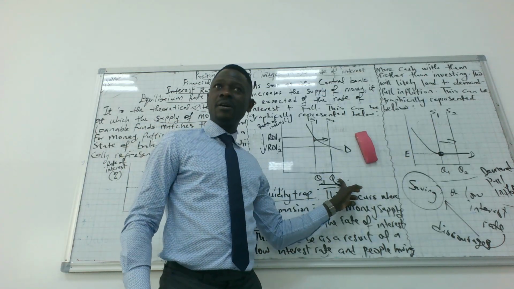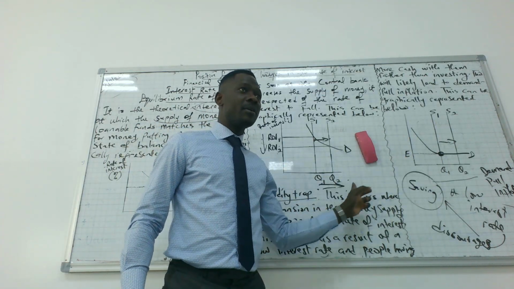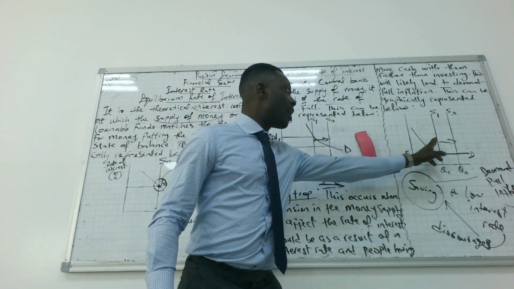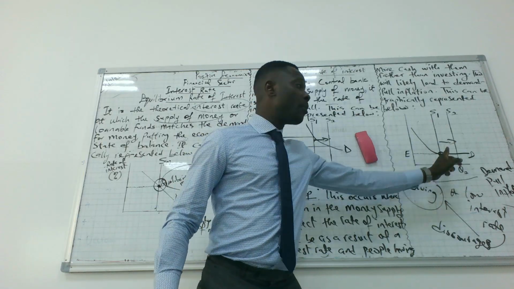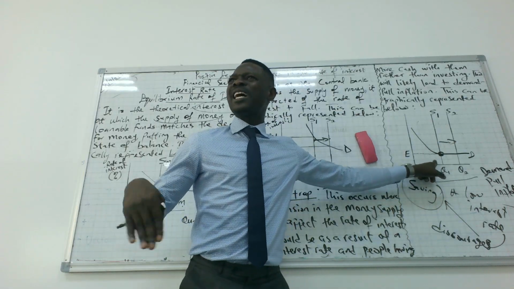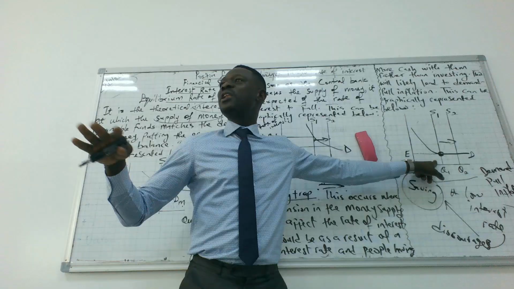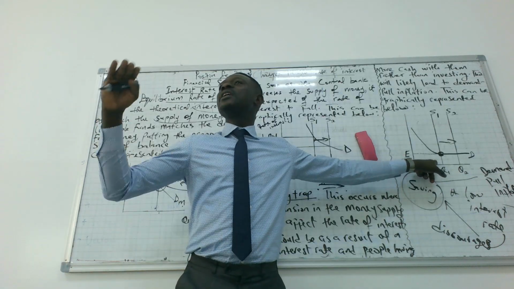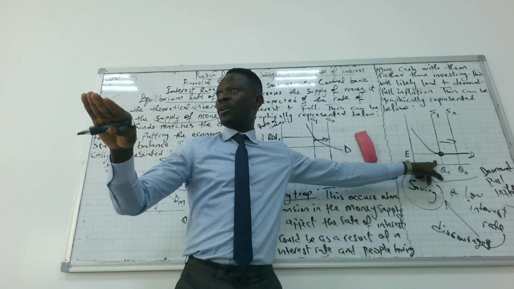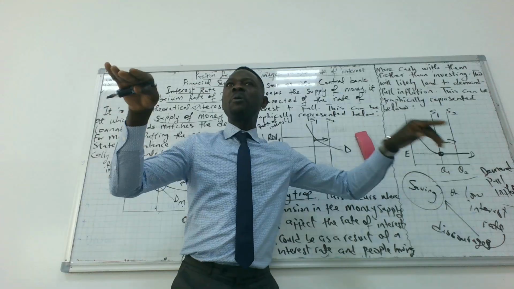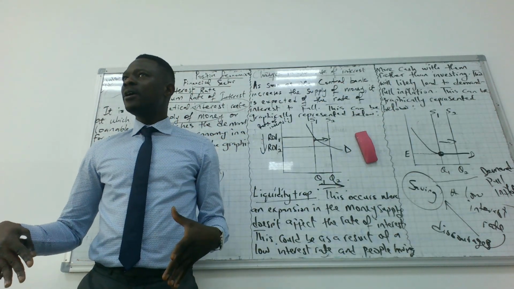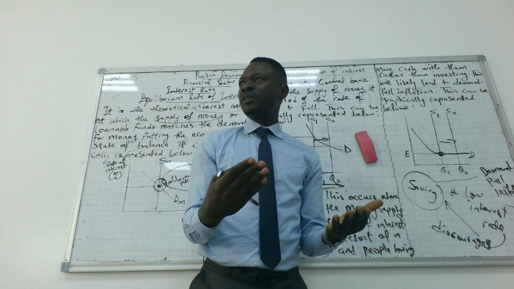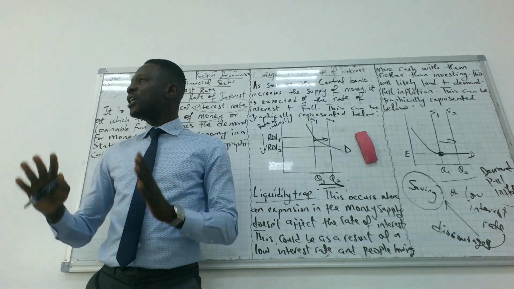Are they the same? No. Both have an increase in supply. But here there's a low equilibrium already. So you cannot further reduce the equilibrium or the interest rate because it is already low. So here, it means people have enough money with them. So they start spending on importation, bringing about demand pull inflation.